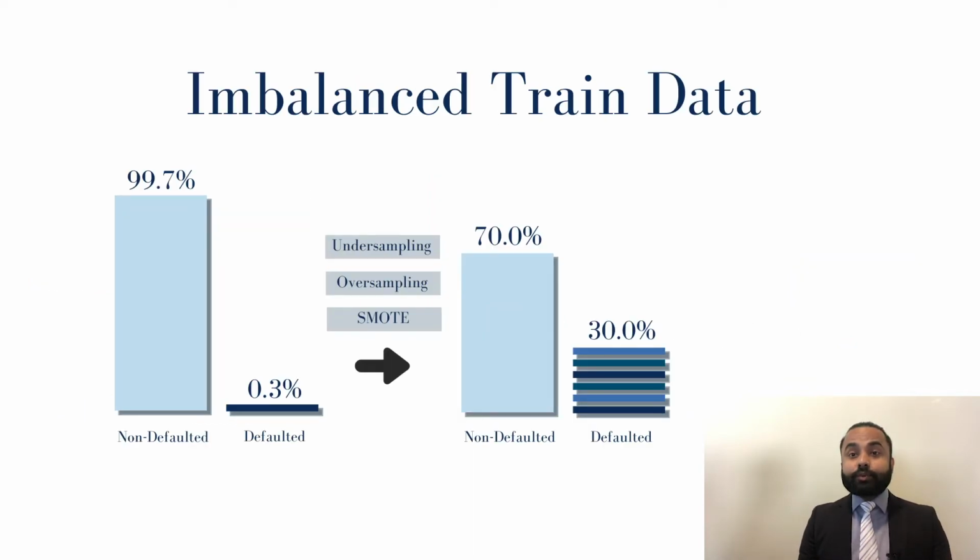But we realized we had a class imbalance problem in our data. Class imbalance occurs when observations within one class are far less than the other one. In our case, the number of customers who defaulted on their loan was much smaller than those who did not. Modeling without balancing the data can lead to models favoring the majority class, which may lead to misleading predictions. So we used various under and oversampling methods such as random oversampling, random undersampling, and a synthetic minority oversampling technique to balance the classes, and then moved on to modeling.